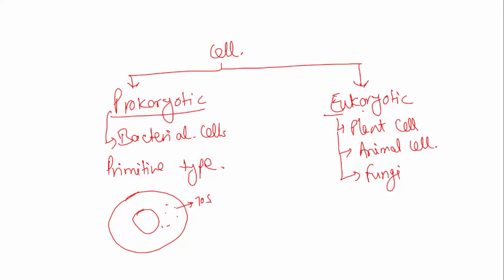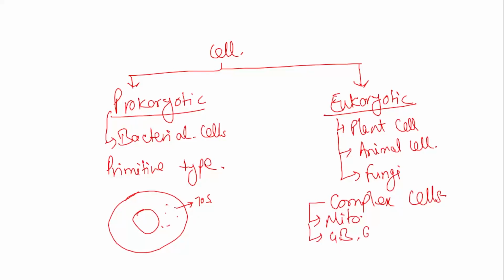Eukaryotic cells, on the other hand, are complex cells, and they have most of the cell organelles. For example, mitochondria will be present, then Golgi bodies or Golgi apparatus. Then they have ribosomes, which are 80S type, and most importantly they have a nucleus.